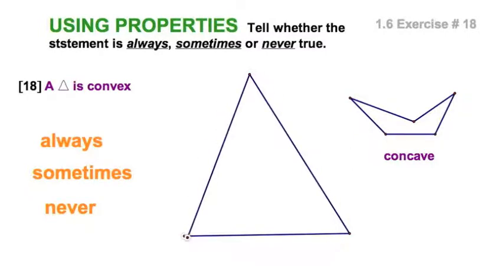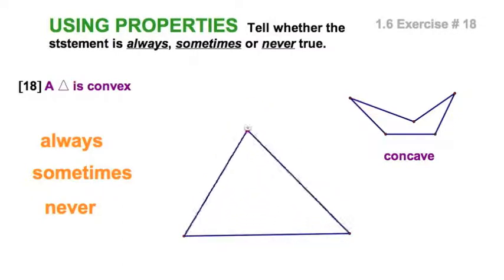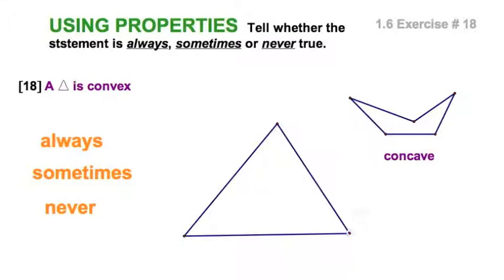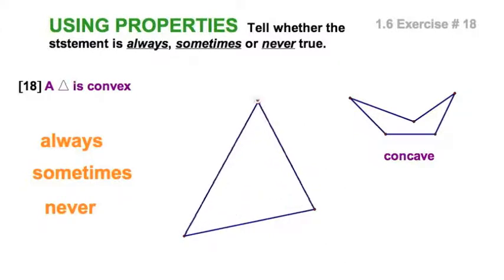I draw this triangle, this arbitrary triangle, and if I cave the roof in, oops, still a triangle. I can't seem to arrange it any way that I've got my caved in roof. So this triangle is always convex.